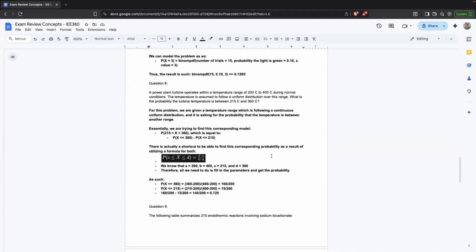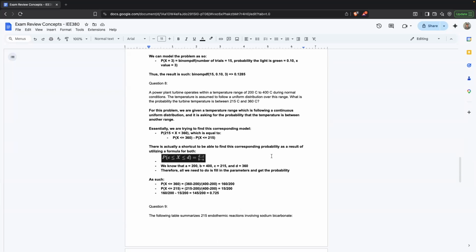Moving on to question 8. A power plant turbine operates with a temperature range of 200 degrees Celsius to 400 degrees Celsius during normal conditions. The temperature is assumed to follow a normal distribution over this range. What is the probability the turbine temperature is between 215 degrees Celsius and 360 degrees Celsius?